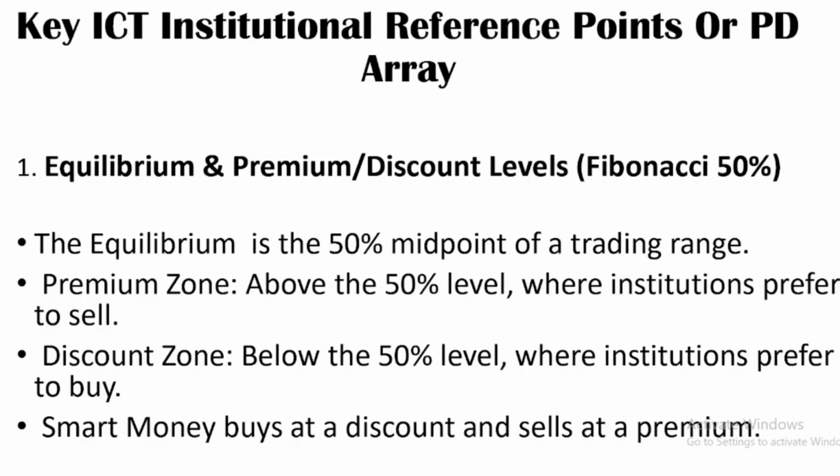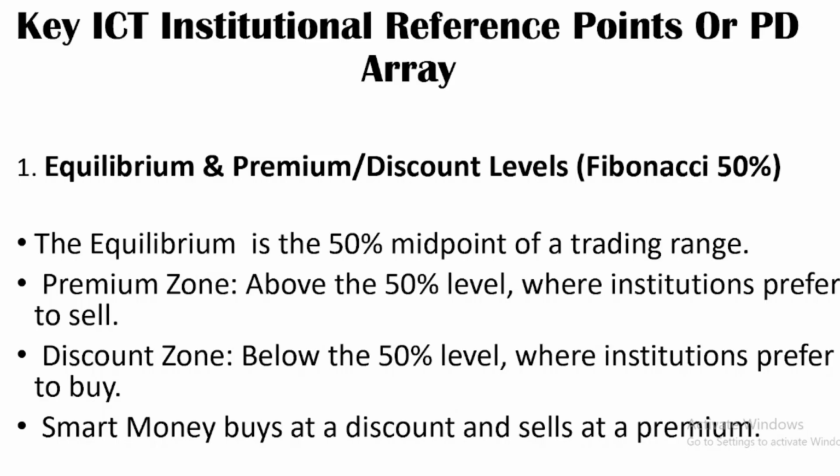Equilibrium is a point where the price is neither cheap nor expensive because it is at the midpoint. So we don't want to be buying or selling at equilibrium. Why? Remember, the institution or smart money prefers to buy at a discount and sell at a premium.